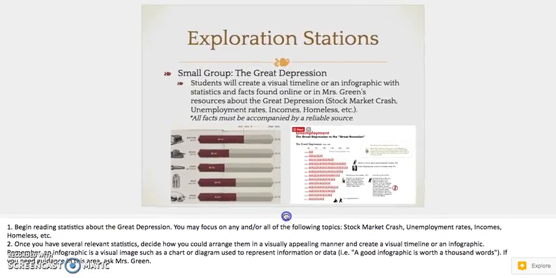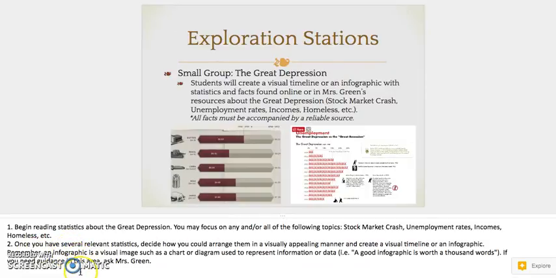And lastly, the small group station will focus on the Great Depression. Students will create a visual timeline or an infographic with statistics and facts found online or in Mrs. Green's printed resources about the Great Depression. You can focus on areas such as the stock market crash, unemployment rates, incomes, homelessness, and etc. If there's any other topic that stands out to you, feel free to run it by Mrs. Green, and as long as you have enough statistics or facts to support your decision, you may certainly use that.